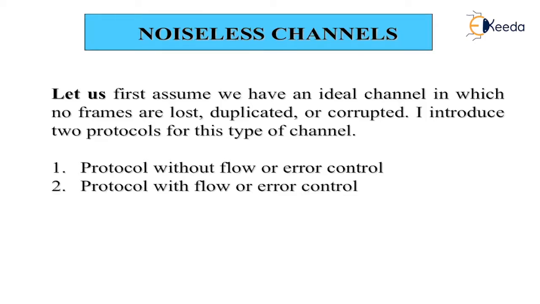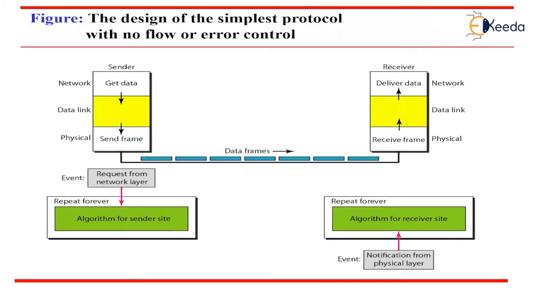First, we will see the simplest protocol. This is our first protocol, which we call the simplest protocol with no flow or error control. It is a unidirectional protocol in which data frames travel only in one direction, that is from sender to receiver. We assume that the receiver can immediately handle any frame it receives, with a processing time small enough to be negligible.